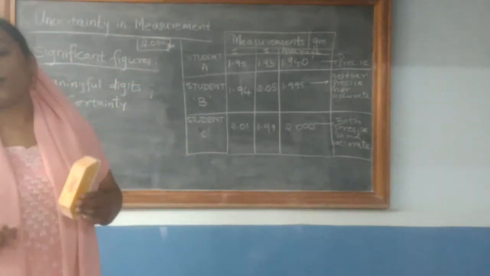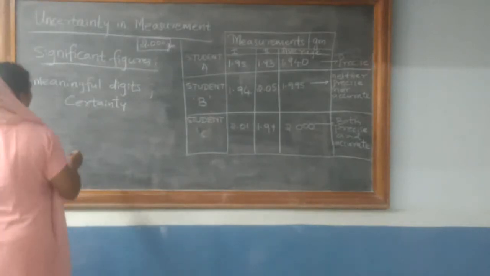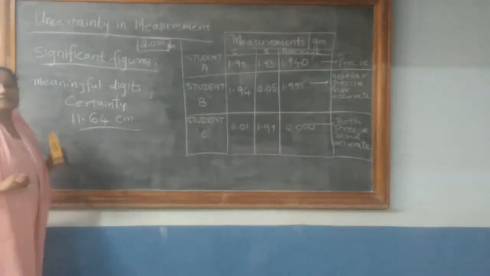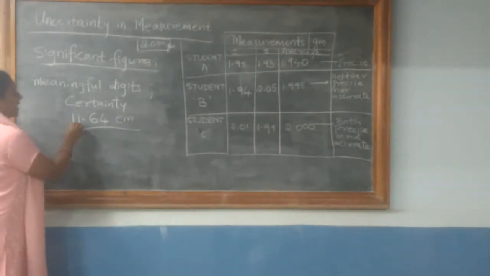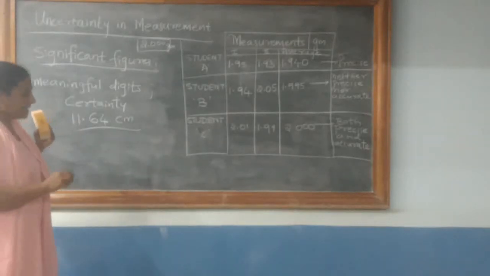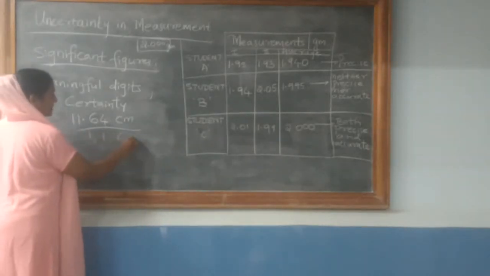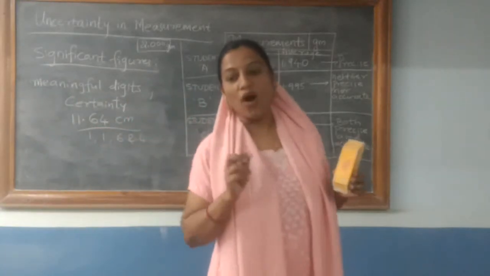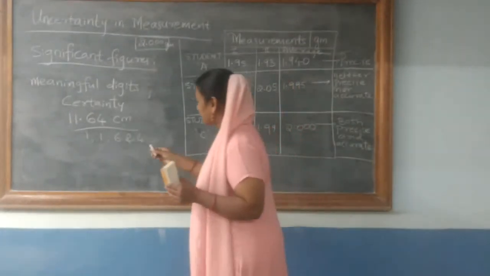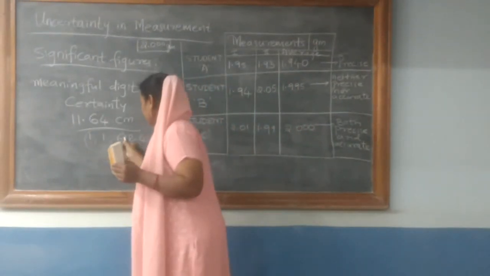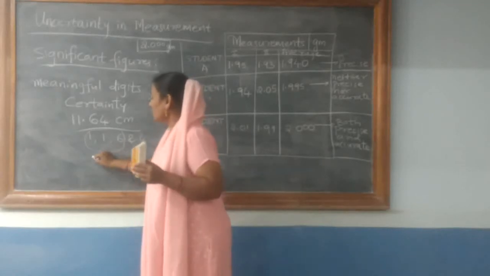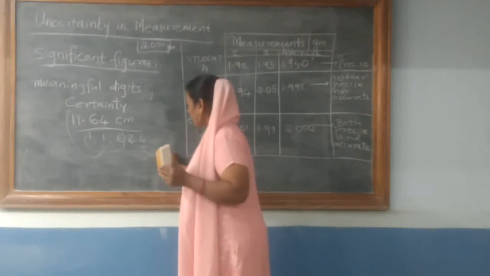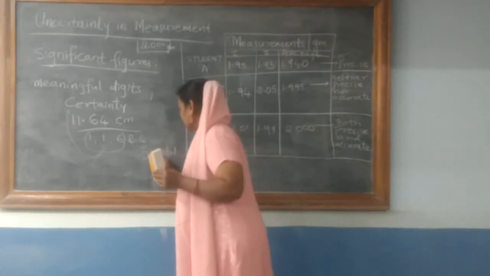To explain this, I will take one particular example. If a measurement is reported as 11.64 centimeter, how many digits are there? There are 4 digits, that is 1, 1, 6 and 4. Now of these, the first 3, 1, 1 and 6, except the last one, are known with certainty, whereas the last digit is called the doubtful digit or uncertain digit.